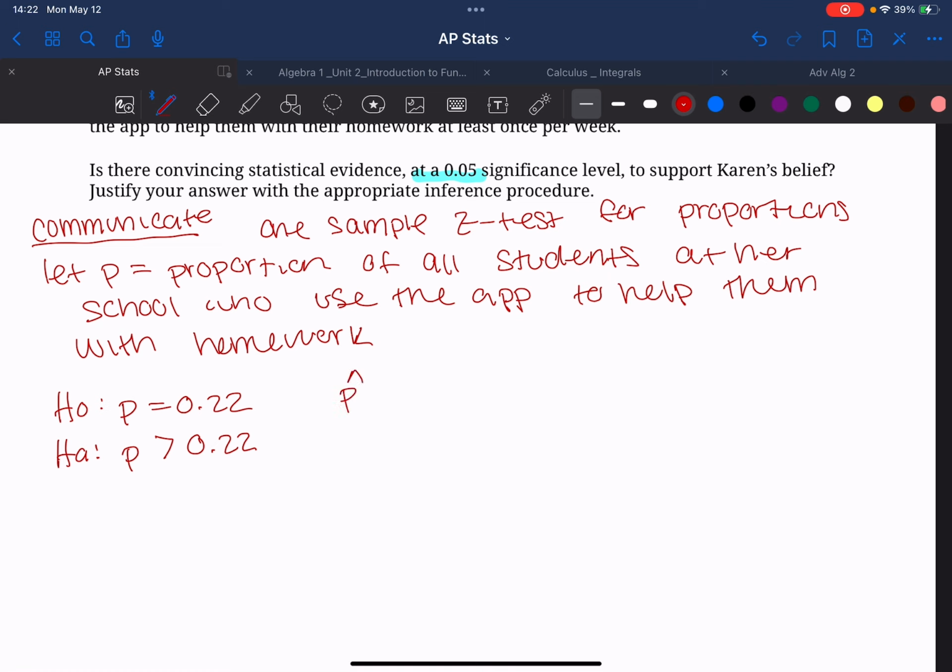I'm then going to find the p hat value, which is 38 over 130, and that gives us 0.292. The reason for this is we're going to end up using p hat later on, so might as well just write it down in the beginning so we have it right off the bat. And then I'm going to identify alpha, which is my significance level, as 0.05.